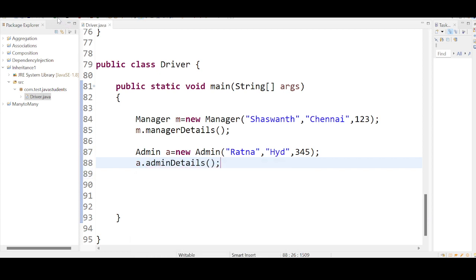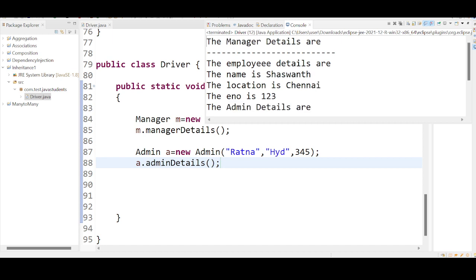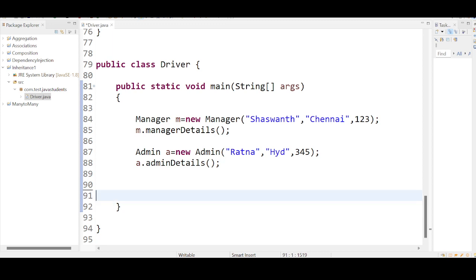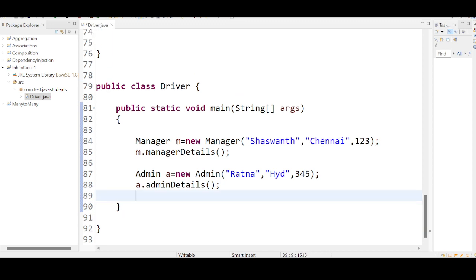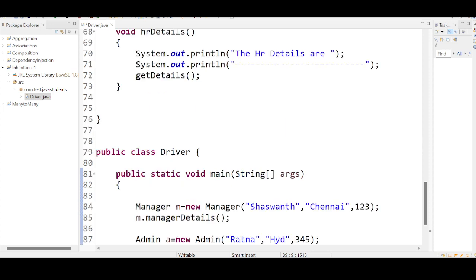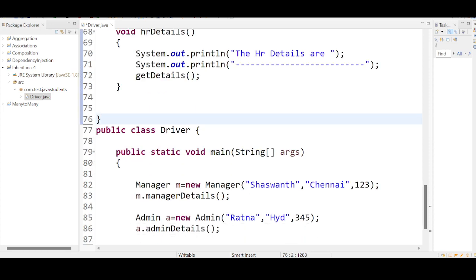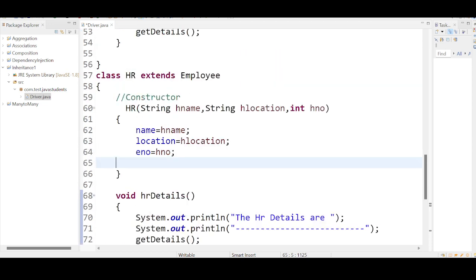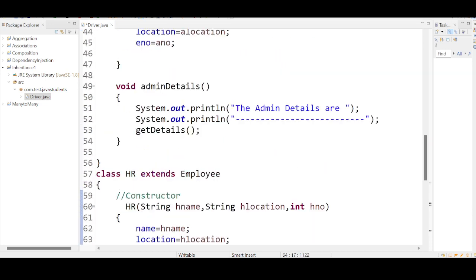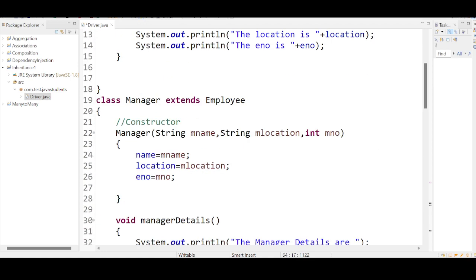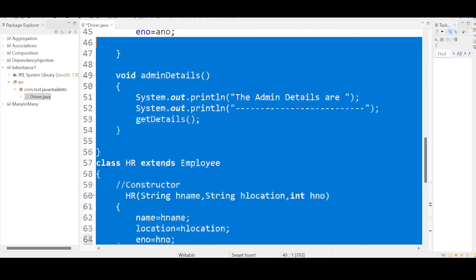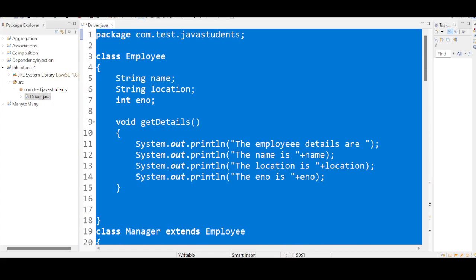So now I am able to print manager details, and I am also able to print admin details. Let us try to trace this. Do we really achieve reusability, or we will understand the meaning of reusability now? The meaning of reusability with respect to inheritance will be understood with this example. I want your complete attention, guys. I'm copying this.